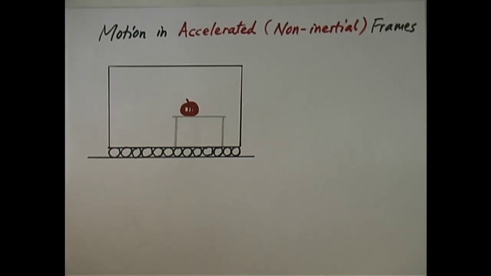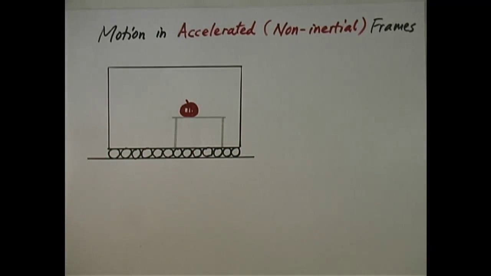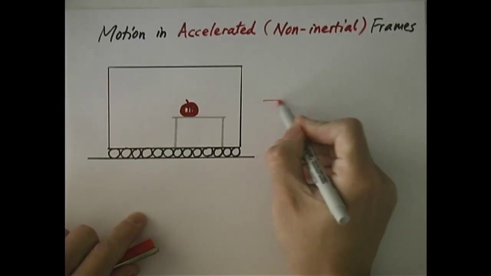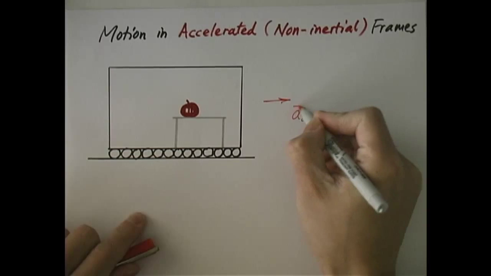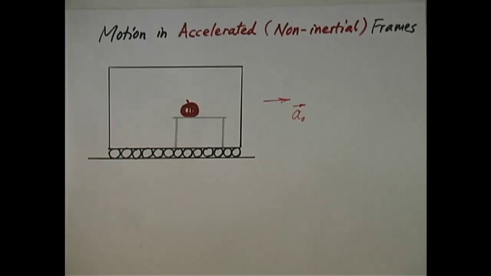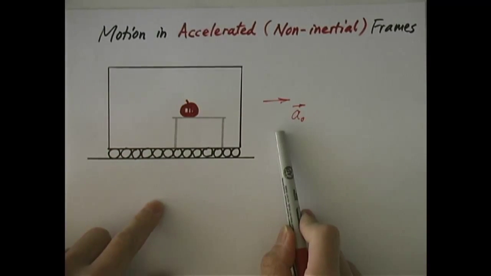Now, what should happen when the railroad car all of a sudden pulls forward with an acceleration, which I call A0? You can imagine, from common sense, what happens as a result. This thing all of a sudden pulls forward with an acceleration, right?